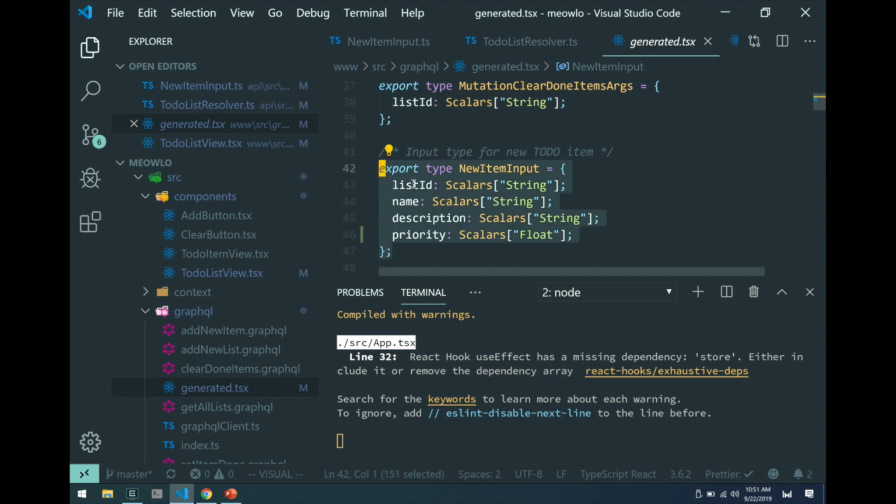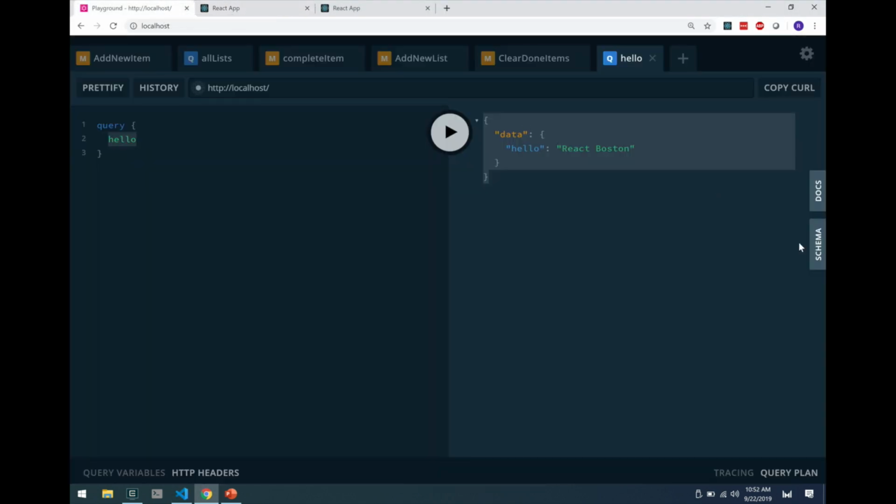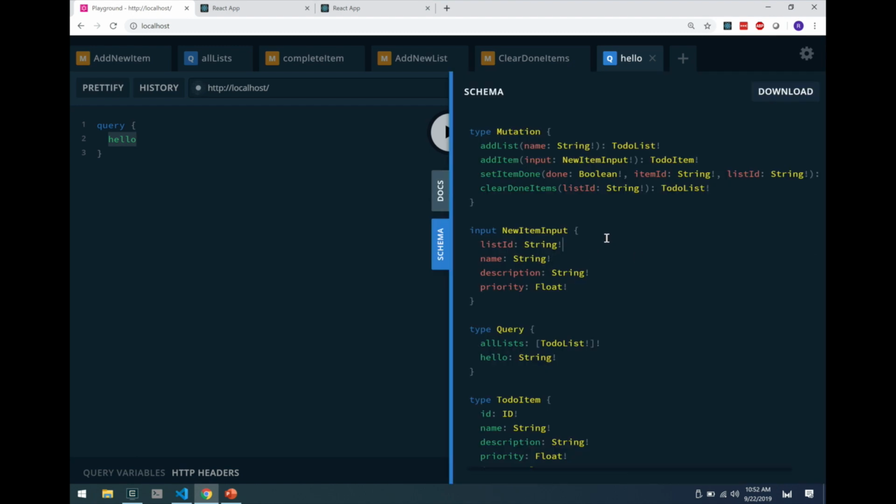How does the code generator know about inputs and stuff like that? Because those are kind of like your forms on the front end. No, they're part of the GraphQL schema. So input types, yeah, exactly. Anything that you see here when you open up the schema tab in GraphiQL. So just to get a little bit more technical, the way that this is working is that the GraphQL CodeGen step is running another project called GraphQL Code Generator, and this, as the name implies, generates code.